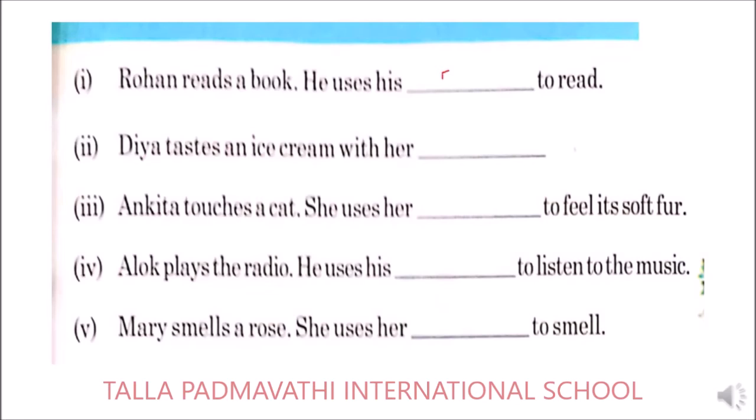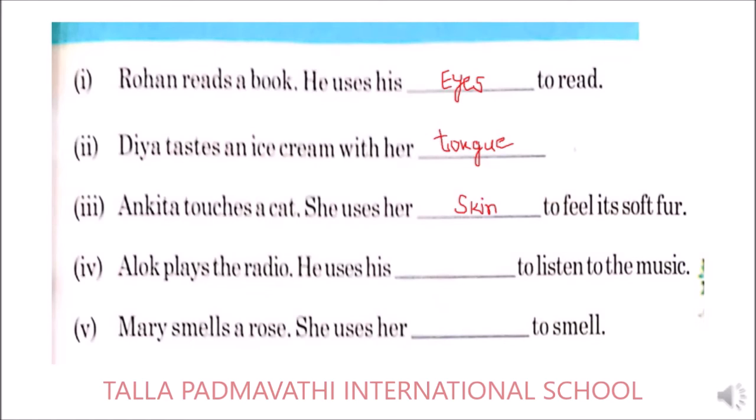So what it will be? Yes, you are right. Those are eyes. So your question. Diya tastes an ice cream with her tongue. Yes, you are right. It is tongue. Ankita touches a cat. She uses her dash to feel its soft fur. What she'll be using? Yes, skin.